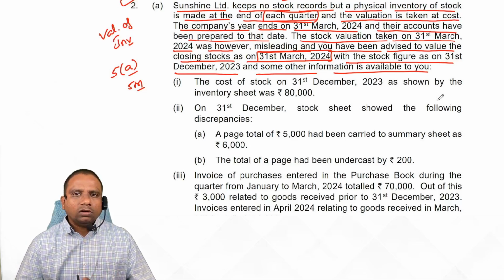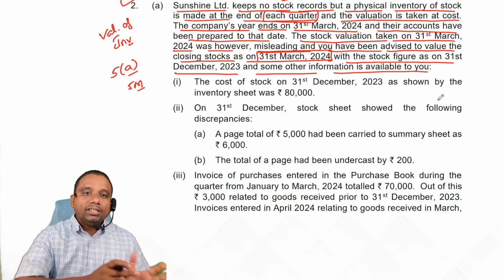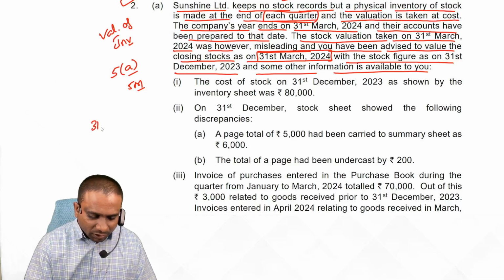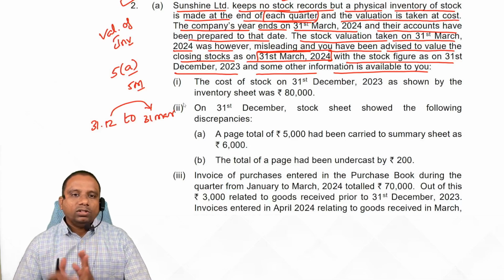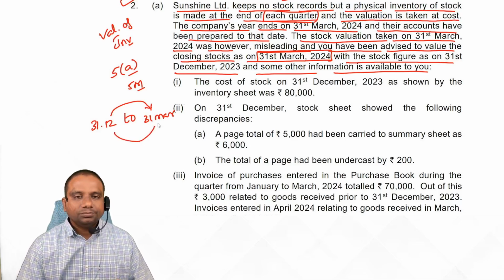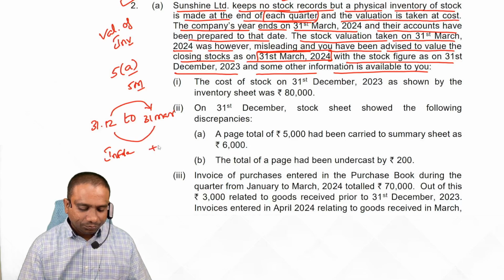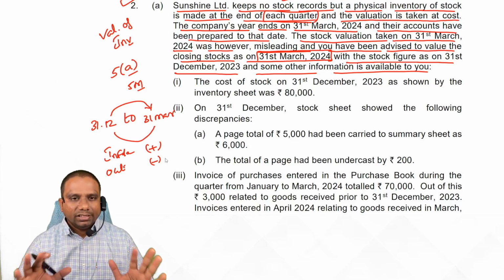Forward reconciliation means what? As on the balance sheet date, generally it is not possible to value the stock. So before 31st March, we value the stock. From 31st December to 31st March, during these 3 months, all inflow of stock is added, all outflow of stock deducted. At the same time, if any corrections are given, we have to make certain corrections. Yes or no, students? Yes.